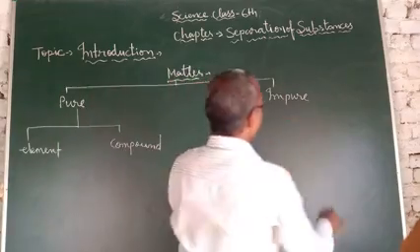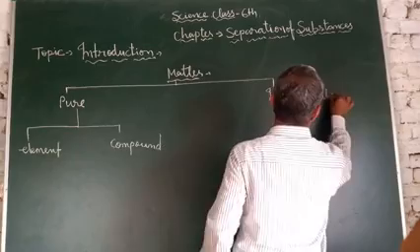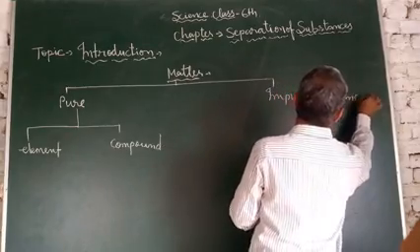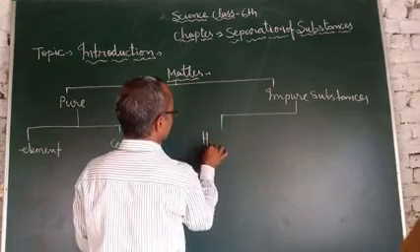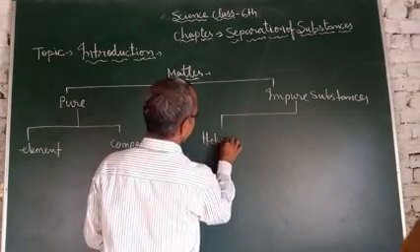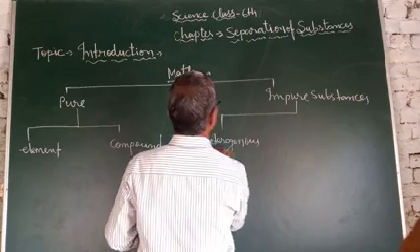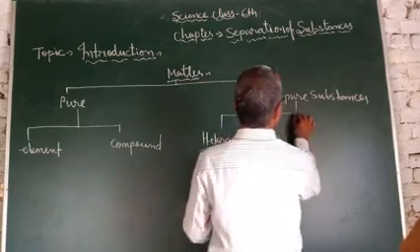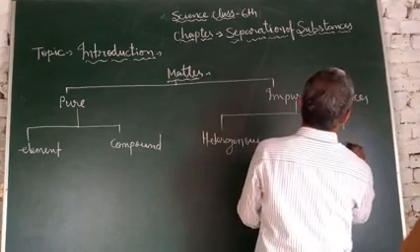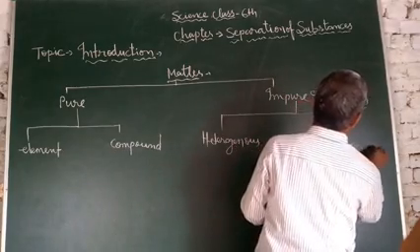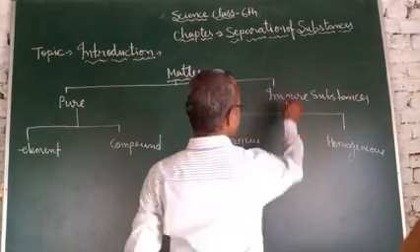But impure substances are classified into two forms: heterogeneous and homogeneous. These impure materials you can call mixtures.